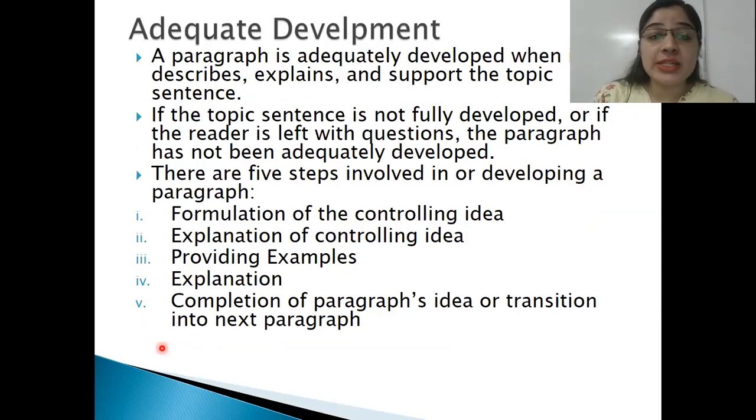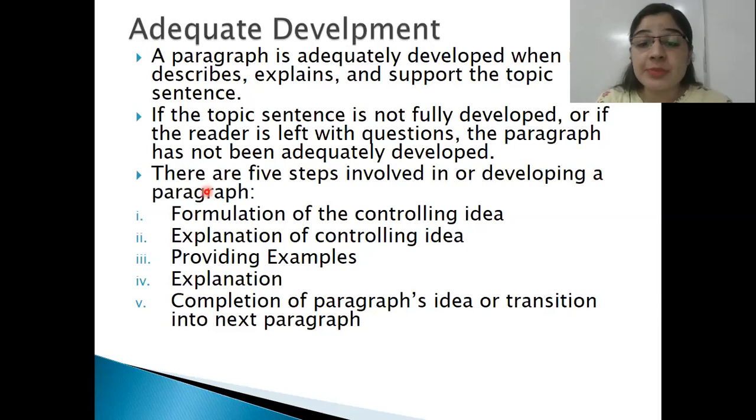Last one comes adequate development. A paragraph is adequately developed when it describes, explains, and supports the topic sentence. If the topic sentence is not fully developed, or if the reader is left with questions, the paragraph has not been. आप समझ लीजिए कि पैराग्राफ जो है हमारा adequately, appropriately develop नहीं हुआ. So it should actually perform all these functions.